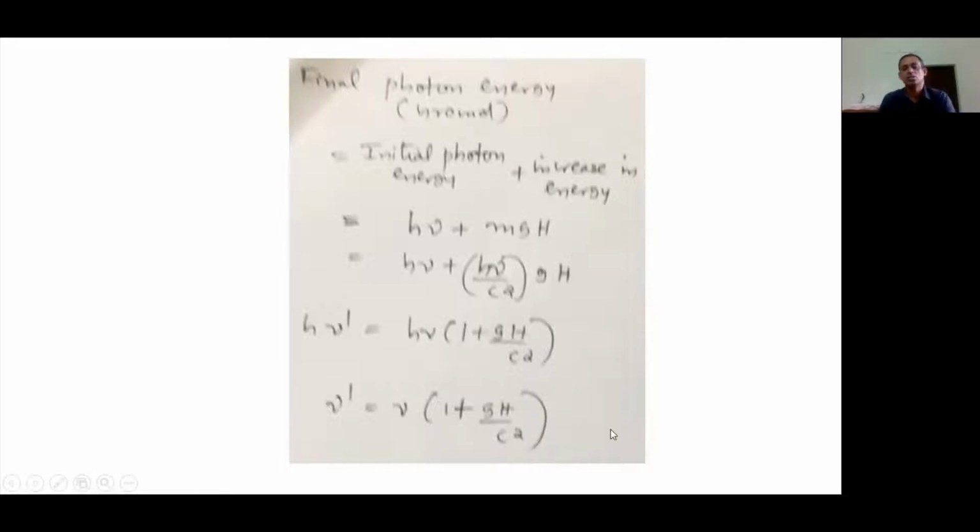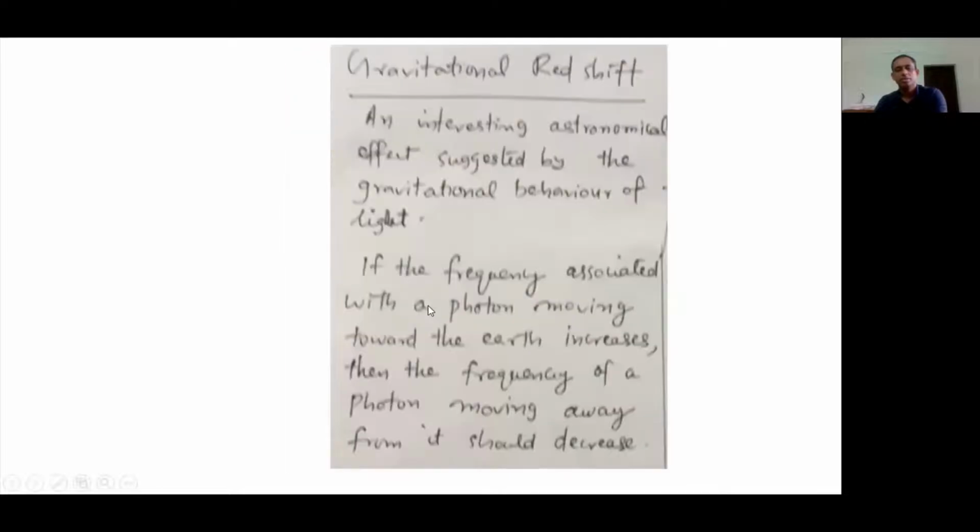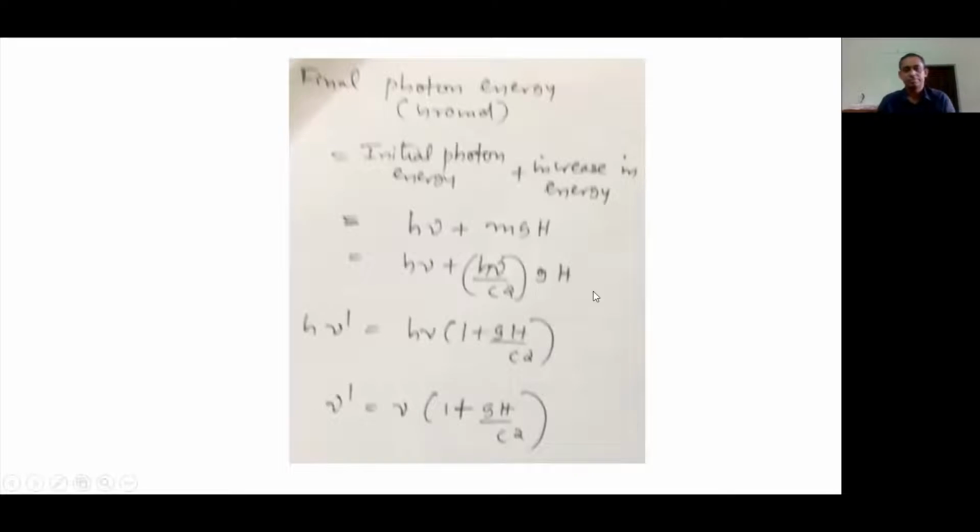So this clearly shows there is an increase in frequency, or an increase in energy, as the photon travels through distance h towards the surface of the Earth. So from a height h, when it travels to the ground level, its energy increases. So as it travels towards Earth, its energy increases, frequency increases. Okay, so that was what we observed here.